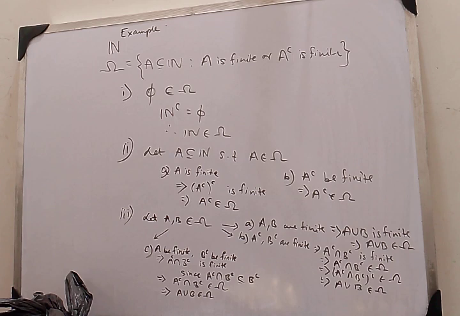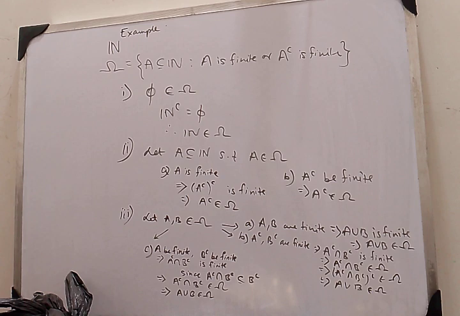Now as you can see, the null set, or the empty set, belongs to omega. Why? Because its cardinality is 0 and it's finite. Similarly, the whole set N also belongs to omega. Why? Because its complement is the null set, which is phi, and which is finite. So the first condition is satisfied. What about the second condition?